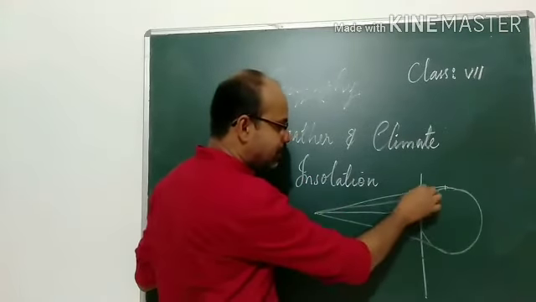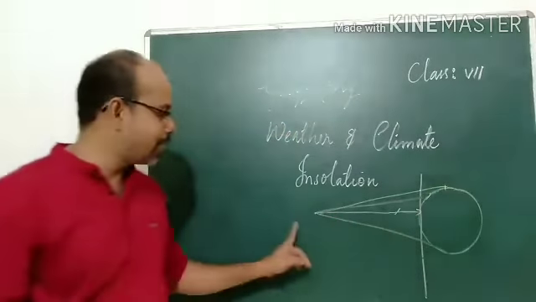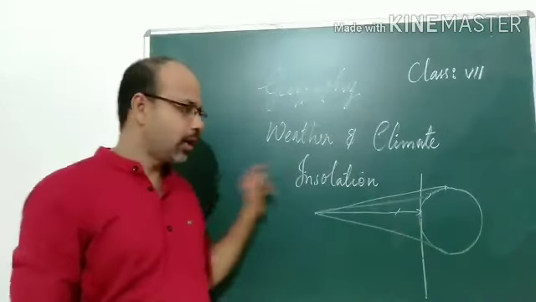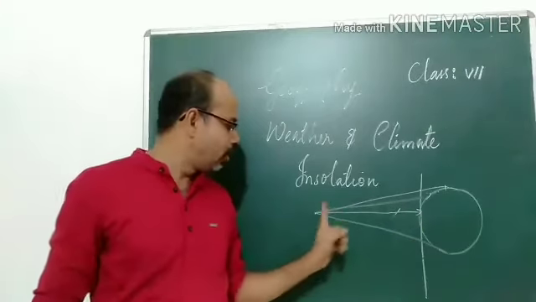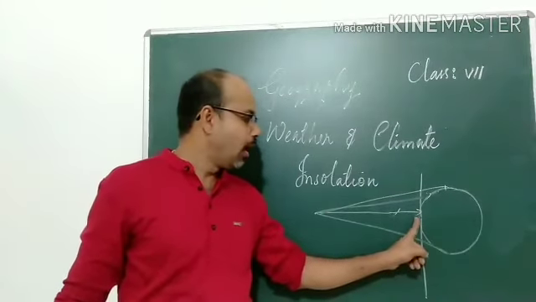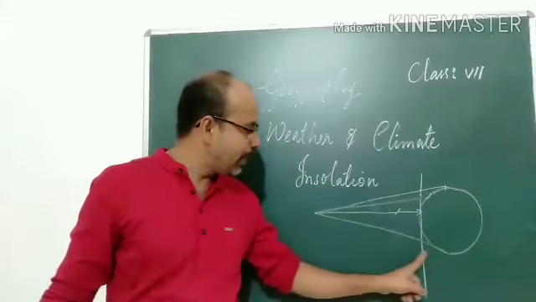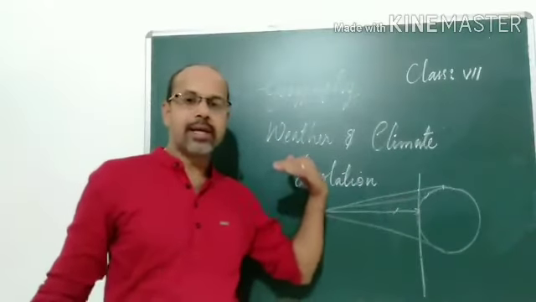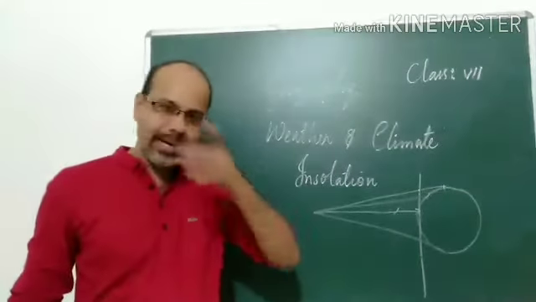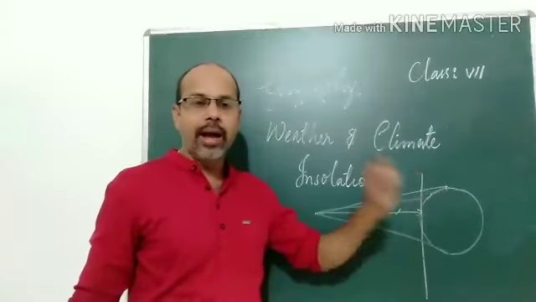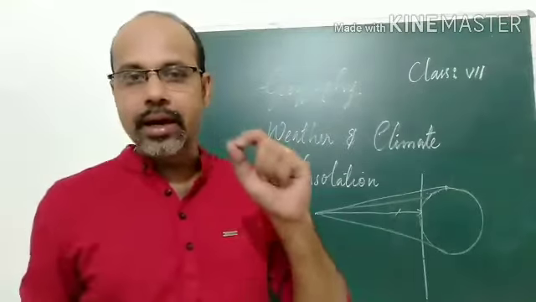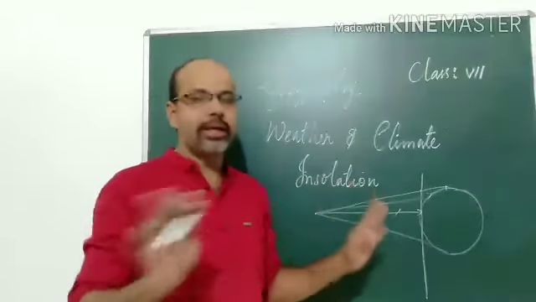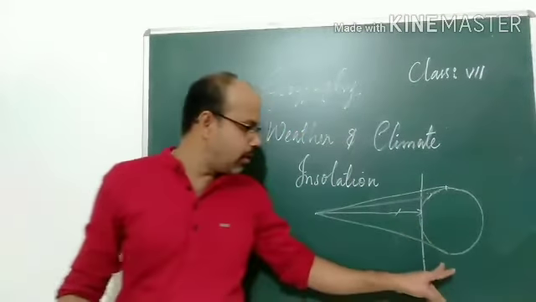We know that the distance is more in the polar regions. The equatorial regions are very close to the sun. Vertical rays of the sun fall on the equatorial region, but the polar regions are very far away, and the sun's rays fall on them slantingly, so the amount of sun rays, or insolation, received on the polar regions is very little. Also, it is scattered and spread in this region.